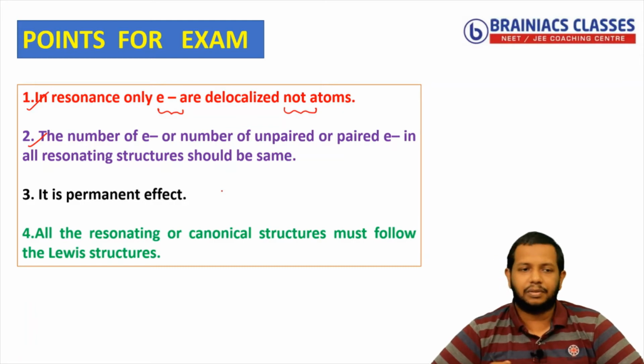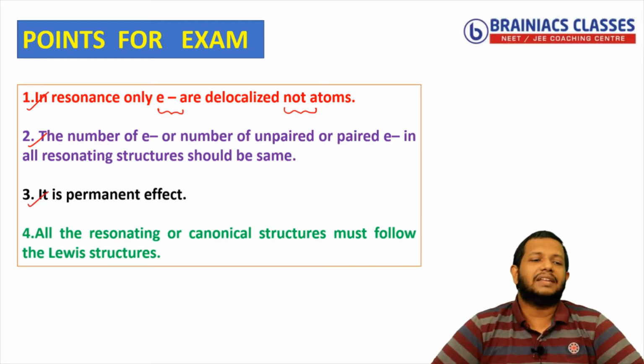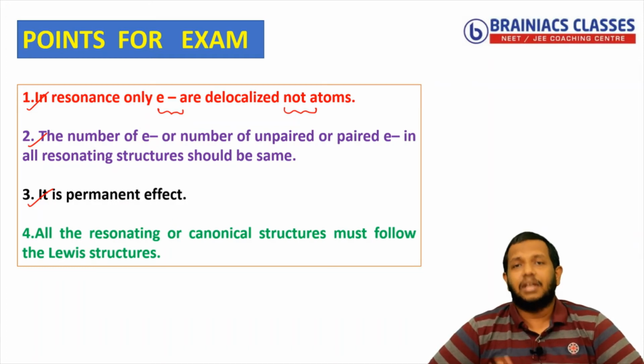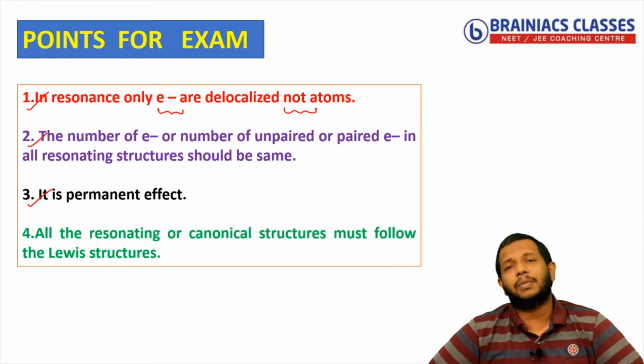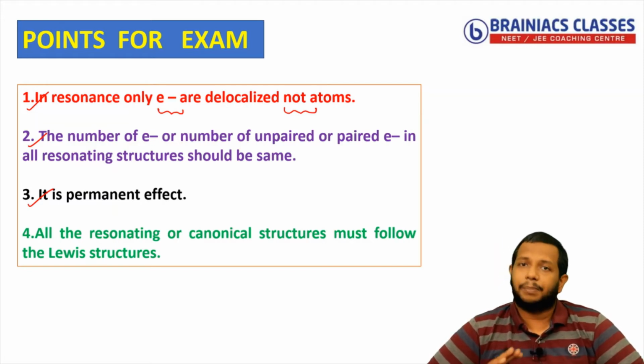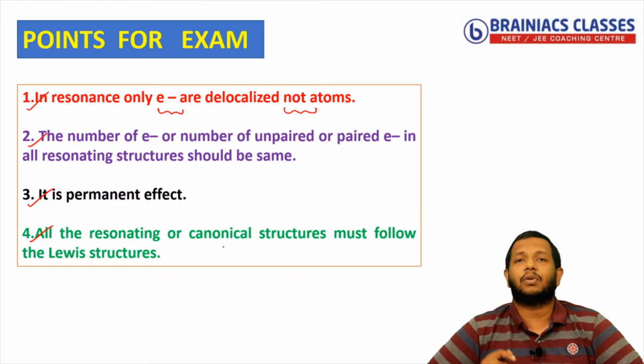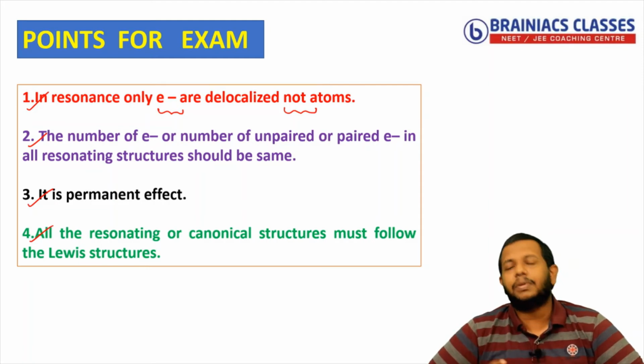Understood? Now third one, it is a permanent effect. As I told, inductive effect is a permanent effect. Similarly, resonance, if it is present or detected, then it will be present every time. That's why we say it is a permanent effect. Then the last point, all the resonating or canonical structures must follow Lewis structures. You don't need to be very careful about how to draw Lewis structures. Just follow the conditions that I have taught you.